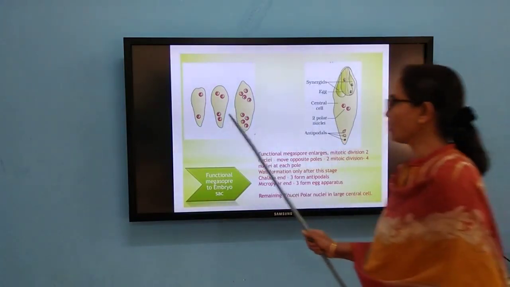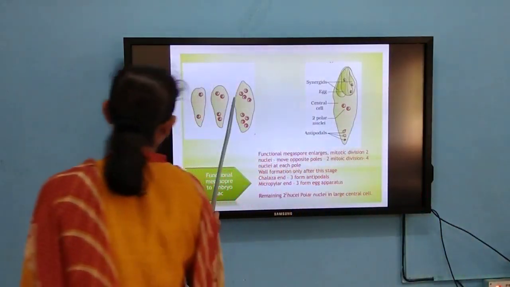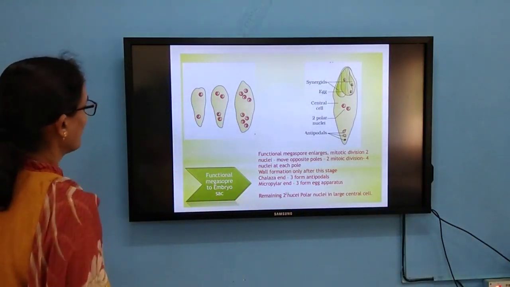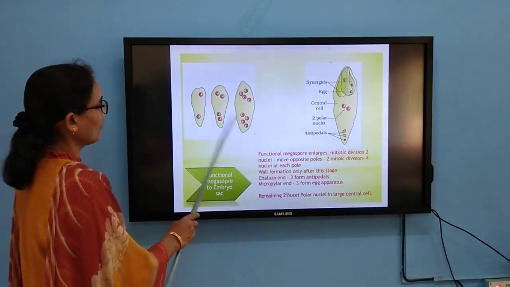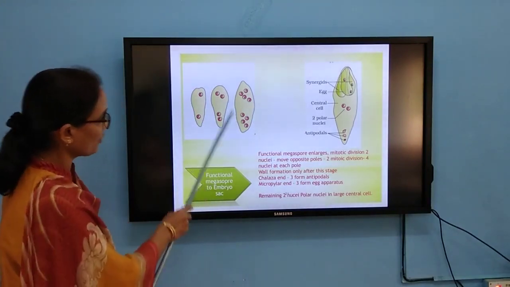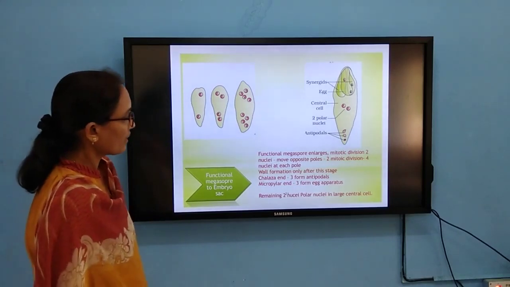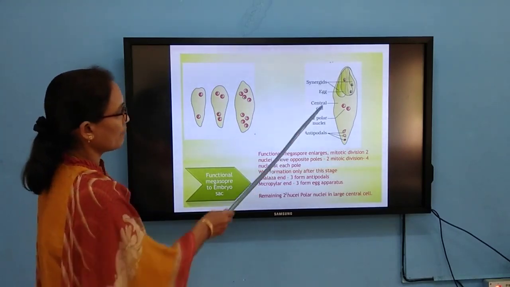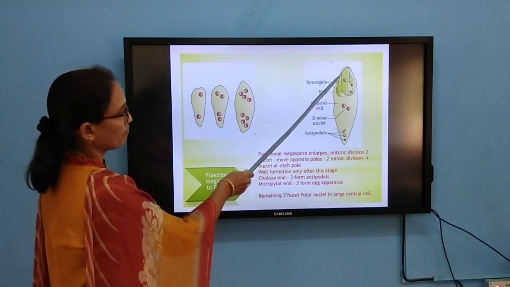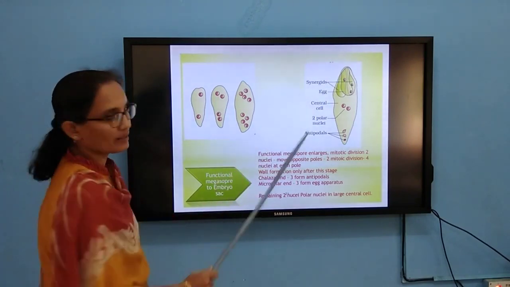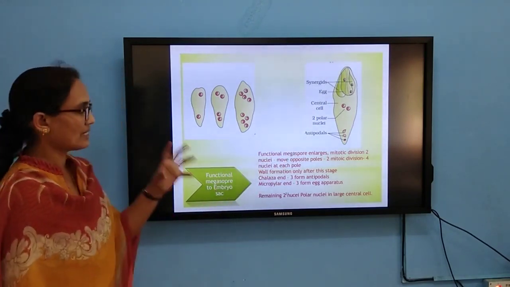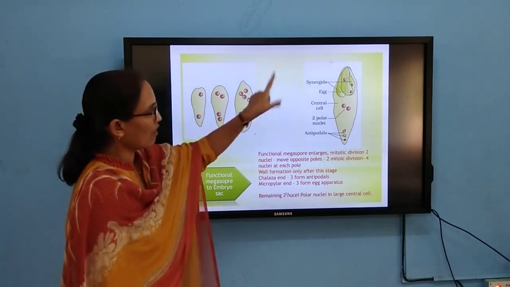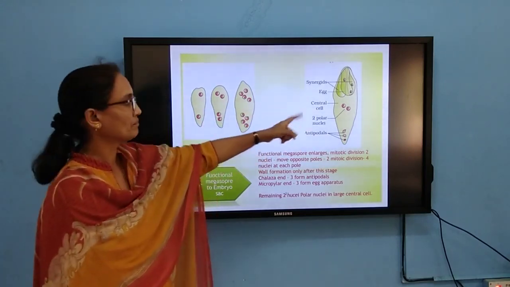The nucleus undergoes mitotic division to form 4 nuclei and then 8 nuclei. So, among those 8 nuclei, in total 8 nuclei will be formed. Three nuclei move towards the micropylar end. Just now I told you, the cell wall formation takes place later.